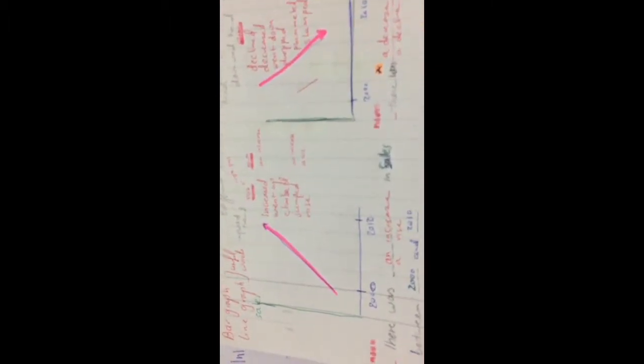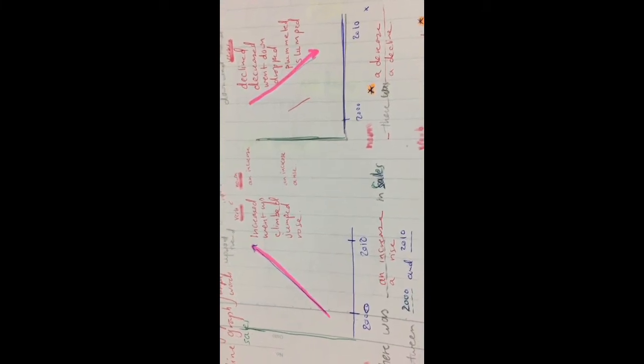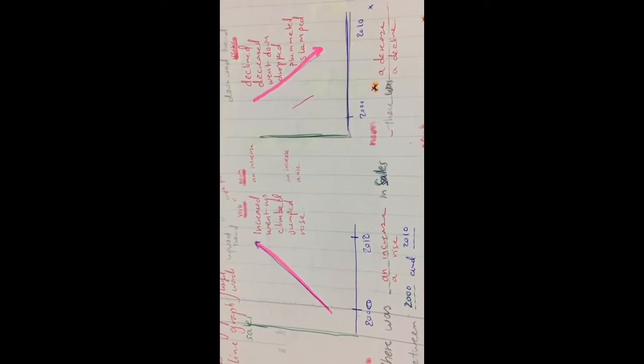As we can see here, this is the upward trend. The upward trend, we can use either as a verb or a noun. The verbs: increased, went up, climbed, jumped, rose. We can use it also as a noun: an increase and a rise, like this. How can we use it?